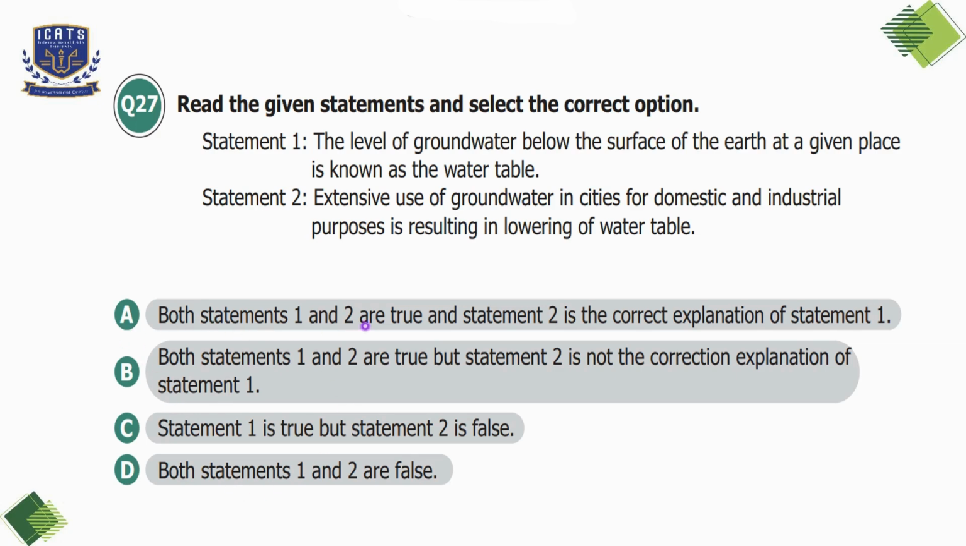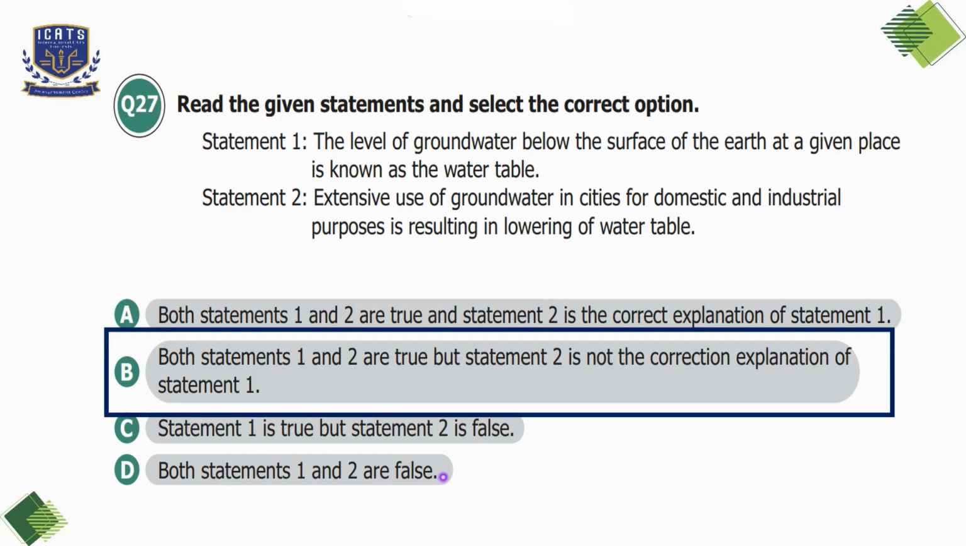Option A, both statements 1 and 2 are true. Statement 2 is correct explanation of statement 1. So which is not correct because statement 1 defines what is a water table, while statement 2 explains the cause of depletion. So while both are true, statement 2 does not serve as an explanation for statement 1. Option B, both statement 1 and 2 are true, but statement 2 is not the correct explanation of statement 1, which is correct. Option C, statement 1 is true, but statement 2 is false. Option D, both statements 1 and 2 are false. So we'll select option B here.